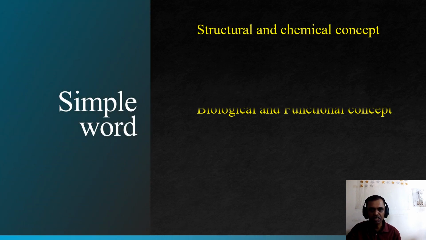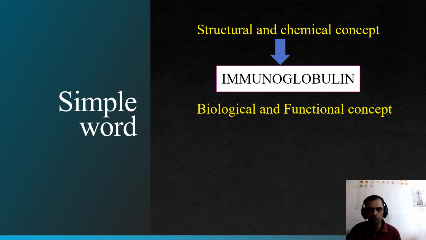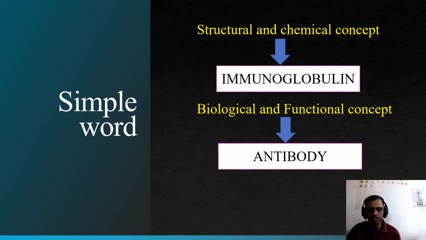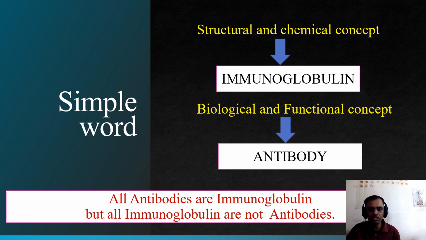In simple words, there are two concepts: antibody and immunoglobulin. When do we call it antibody, and when immunoglobulin? When it is a structural and chemical concept, we call it immunoglobulin. When the same immunoglobulin acts as a biological and functional concept, it is known as the antibody. The same substance, as per the reaction or function, we call immunoglobulin or antibody. So in simple terms, all antibodies are immunoglobulins, but all immunoglobulins are not antibodies.